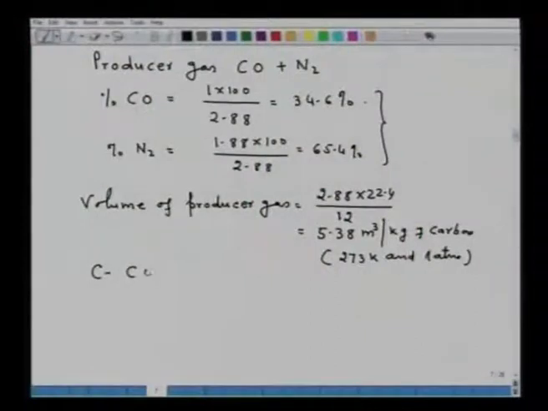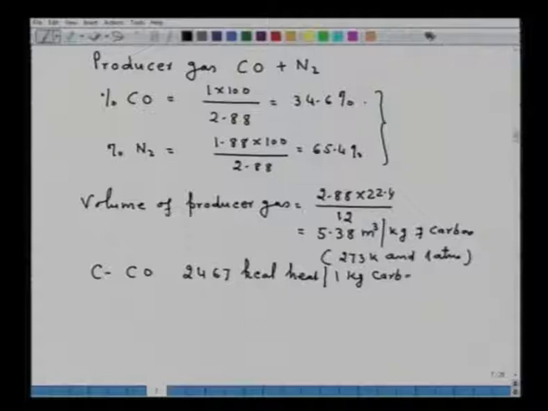Now this reaction 4 which we wrote is highly exothermic in nature. If we calculate the amount of heat generated, say C to CO, it will be of the order of 2467 kilocalorie heat on oxidation of 1 kg carbon. This heat, if not utilized, will heat the wall of the reactor and go into waste.